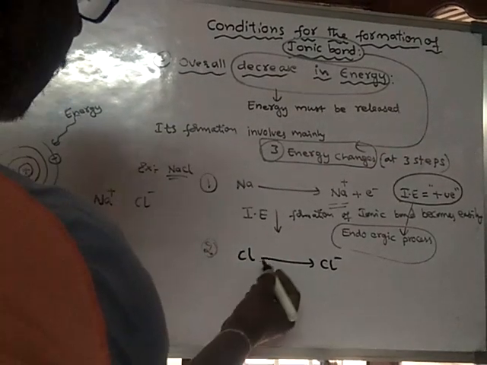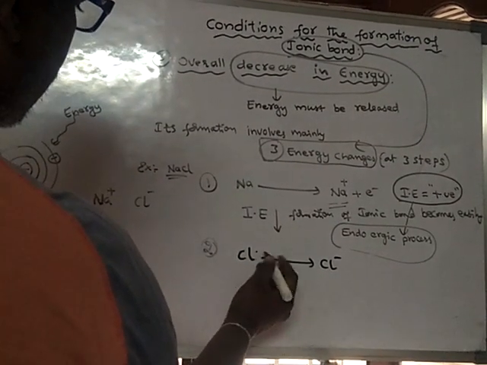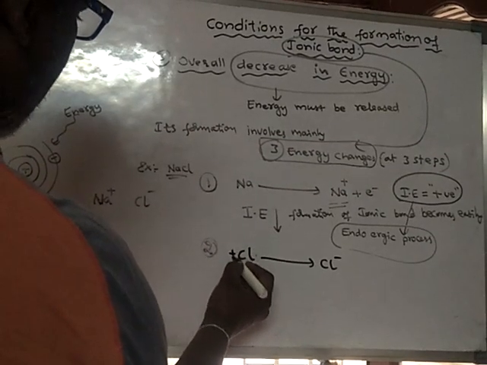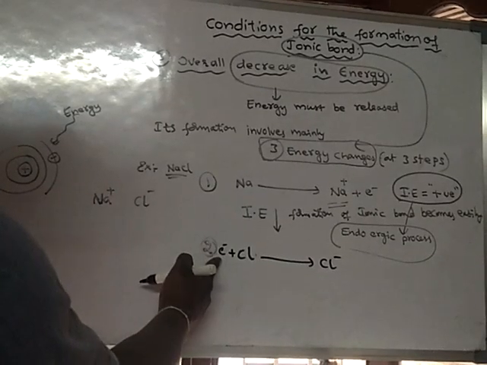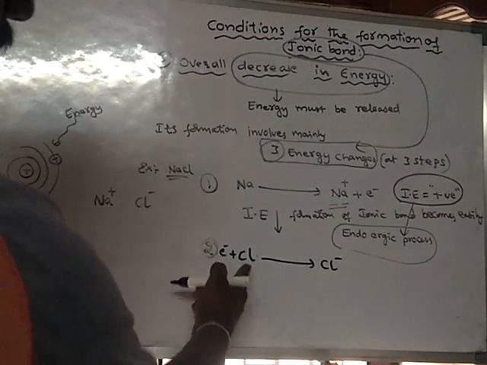Here, what is happening? We are adding an electron to this chlorine. When an electron is added to an atom, what happens?